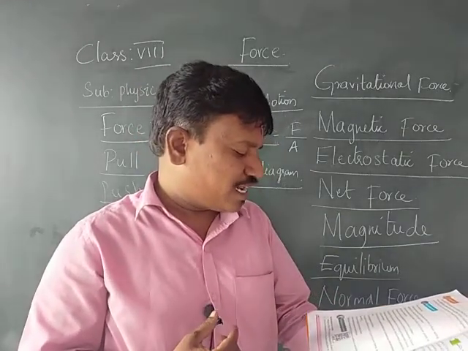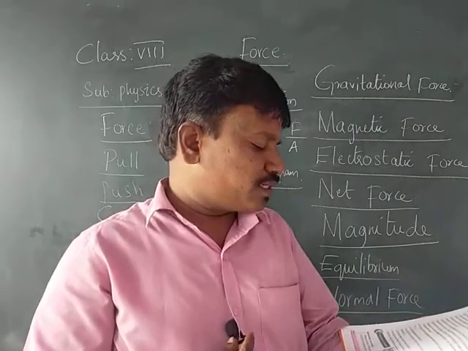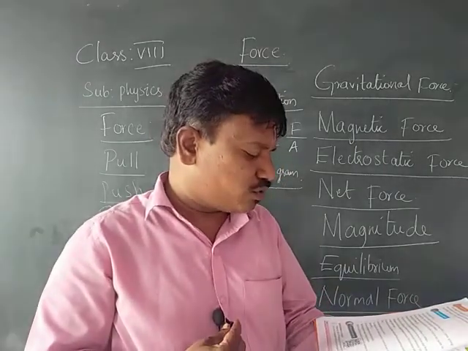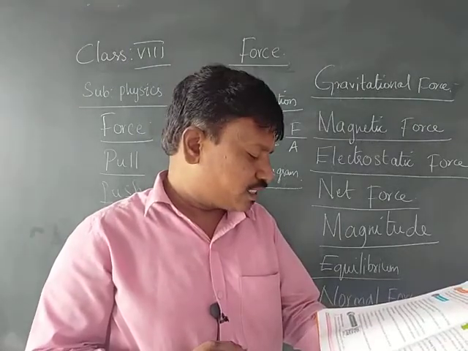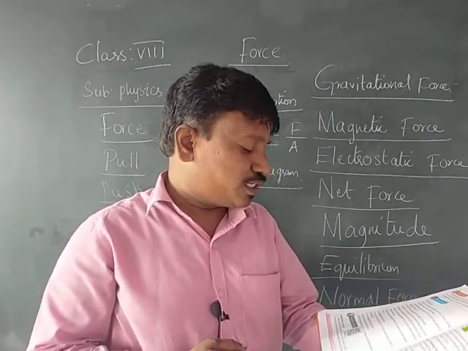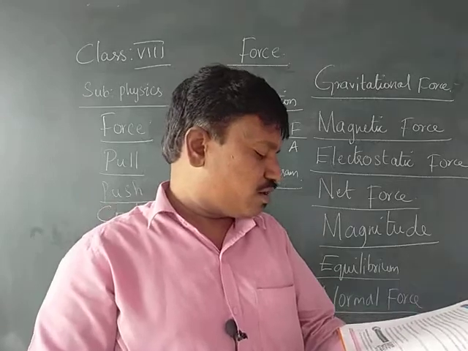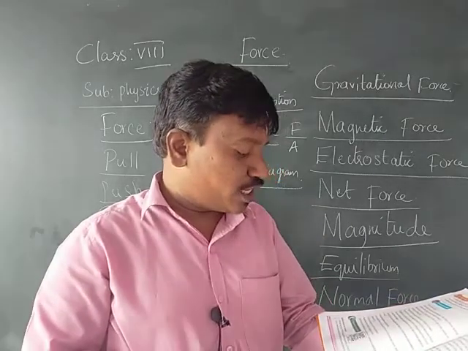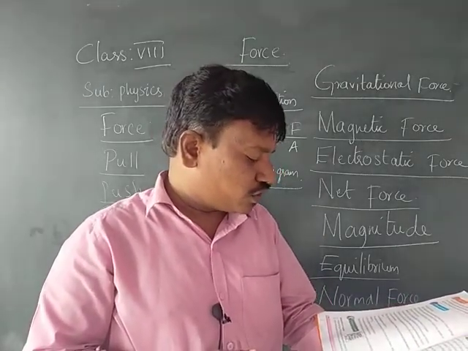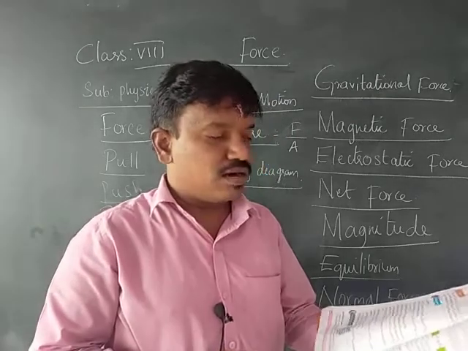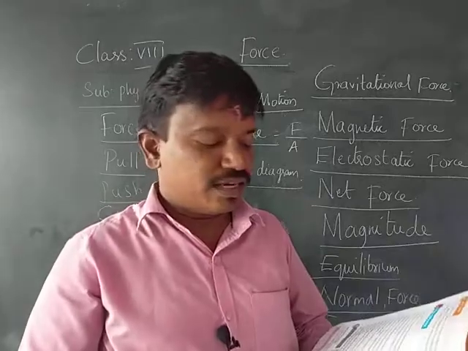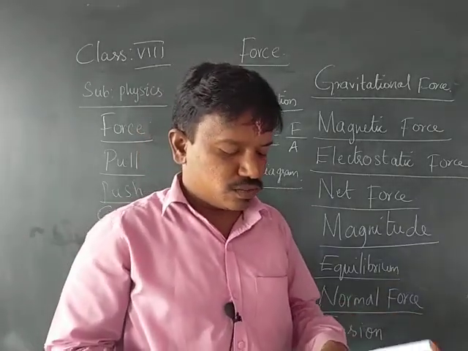Here he has given the definition of net force. The algebraic sum of all the forces acting on a body is known as net force, and it is denoted by F net. Next, a force can change the state of an object or the motion of an object. Force may cause a change in the shape of an object. The force acting perpendicularly on a unit area of a surface is called the pressure. He is giving the definition for pressure.